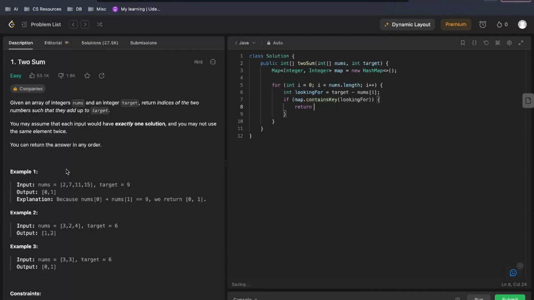Now it says that you can return the answer in any order, but in actual interviews, we will clear that up with the interviewer. So we'll return an array with the index of lookingFor and the index of the number that we are iterating on, that is i.